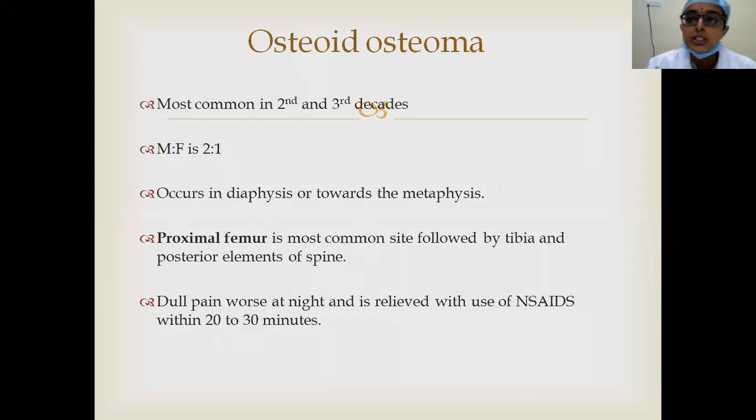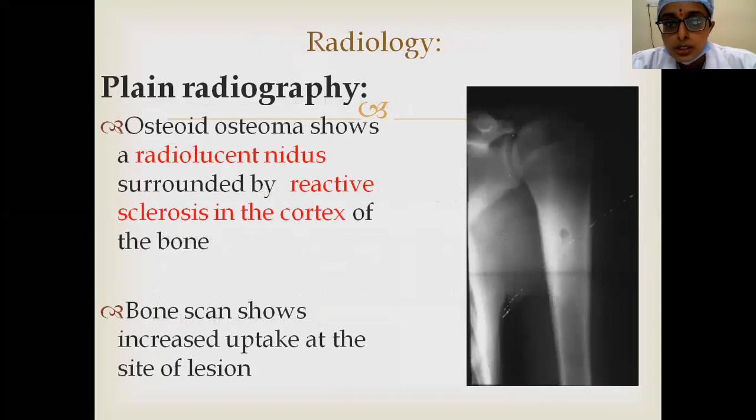One pathognomonic feature of osteoid osteoma is dull pain, which is worse at night, and it is relieved with the use of NSAIDs. Usually it is self-limiting. After a certain period of time, this osteoid osteoma resolves. However, the pain will be more during night, which makes it inconvenient. So, usual NSAIDs are used to relieve the pain, and the tumor is curetted. As soon as the tumor is curetted, the pain will decrease in case of osteoid osteoma.